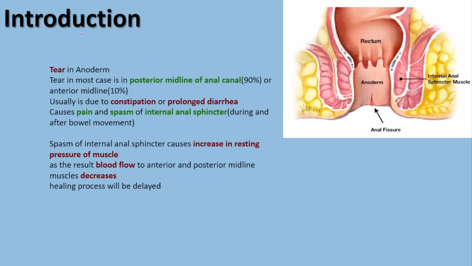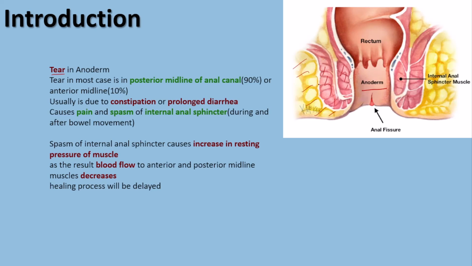Anal fissure is defined as a tear in the anoderm. So if you look at the anatomy of anal canal, you are seeing that we have inner lining, which is called anoderm. This is where we have the tear, which is surrounded by the internal and external sphincter muscle. And these external and internal sphincter muscles are surrounded by the fatty tissue.